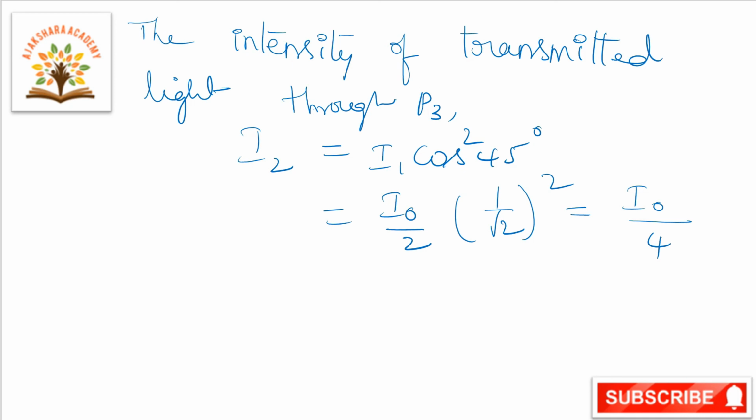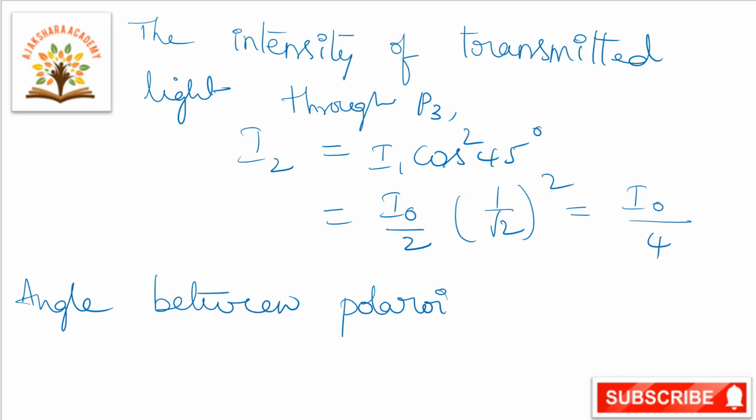The angle between polaroids P3 and P2 is equal to 90 minus 45 degrees. So that is 45 degrees.